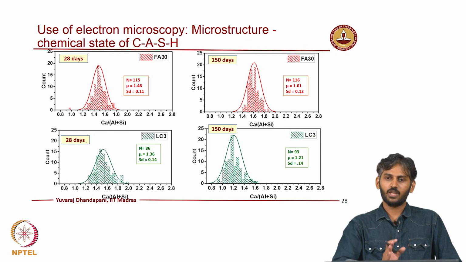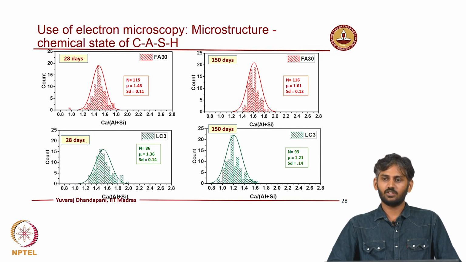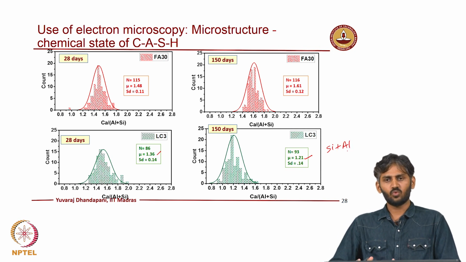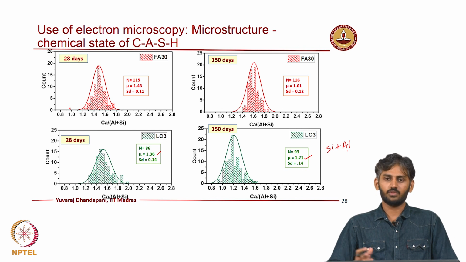When you start comparing your fly ash system with your calcined clay system, you can see that the value has come down even further to nearly 1.3, which indicates that your CSH has even less calcium in it, because of the reactivity of the clay, a higher amount of silica and alumina species have gone into your CSH, right. This can hold importance in explaining behavior in different exposures.